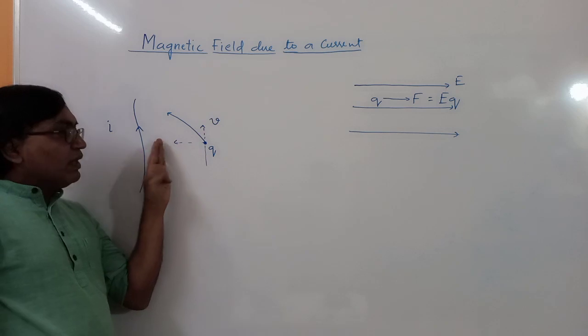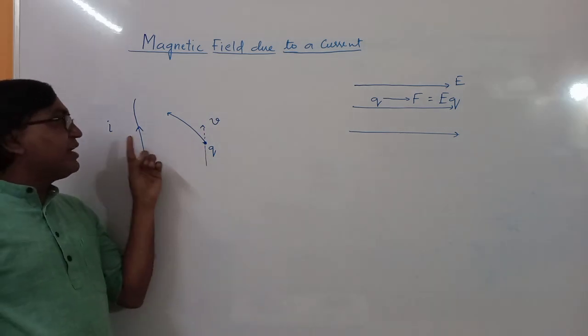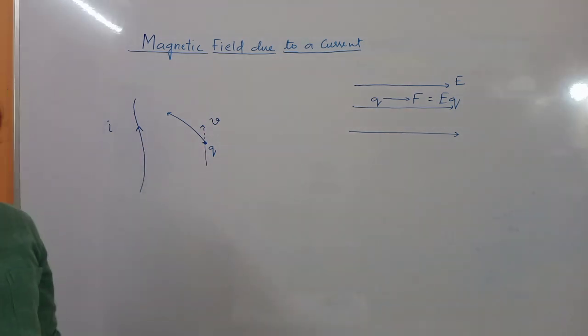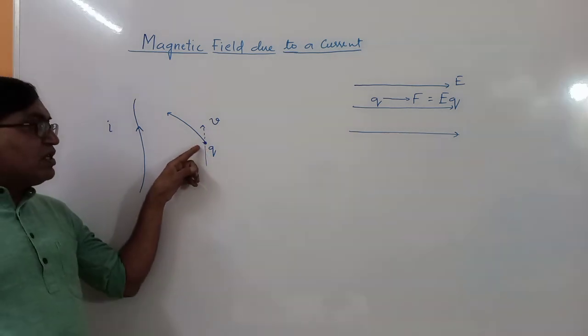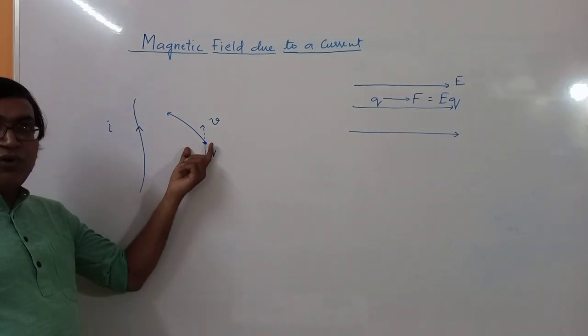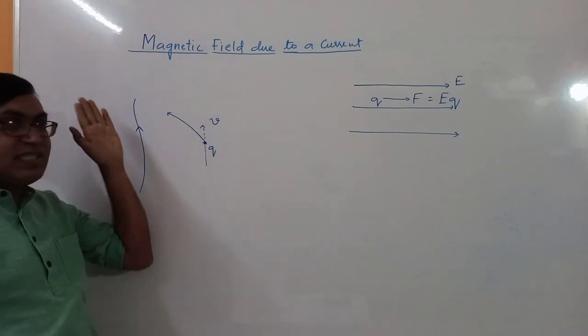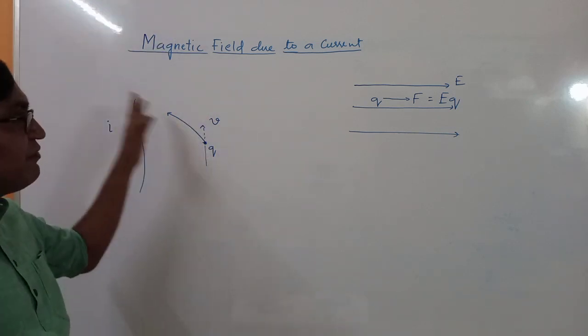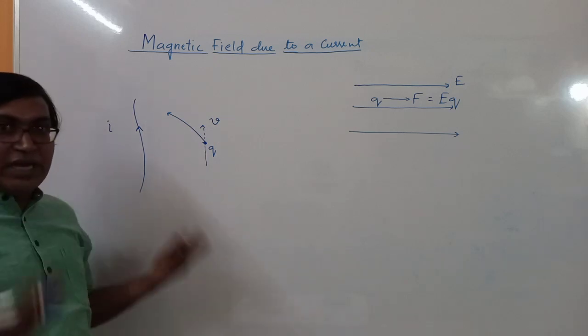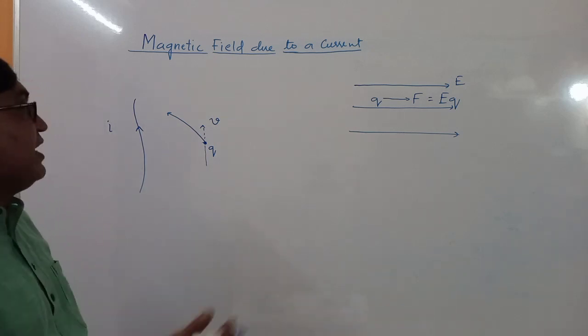Now, earlier we have seen there is no electric field due to this current carrying conductor. And when the charge was at rest, there was no force. But when we have given a velocity, this charge has deflected. That means there is some field. So that field is not electrostatic, but it is some other field.